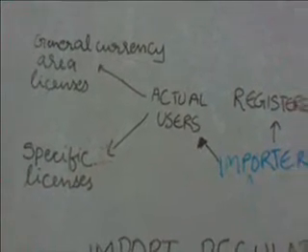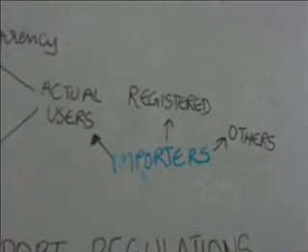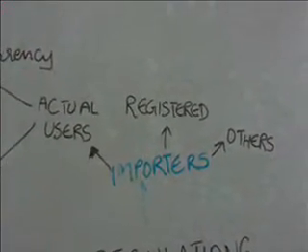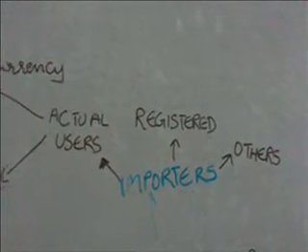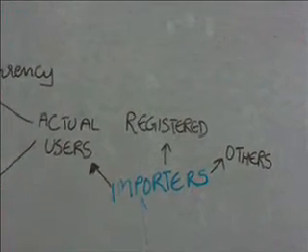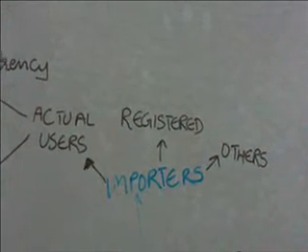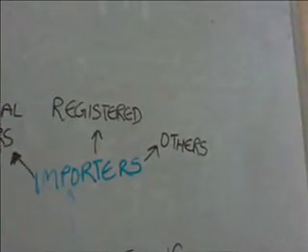The second type is registered importers, defined as those who have a valid registration certificate issued by an Export Promotion Council, Commodity Board, or other registered authority designated by the government for purposes of export promotion. The third kind are all the others.